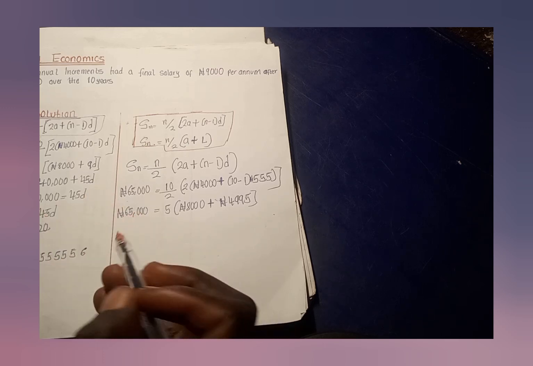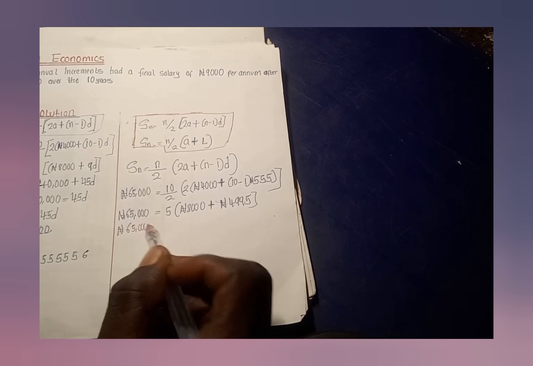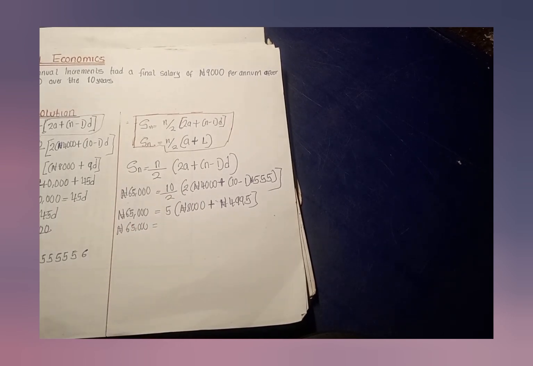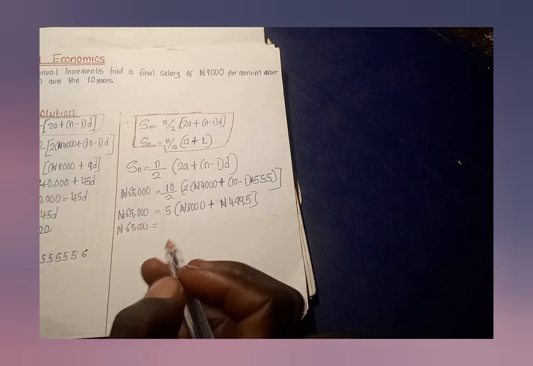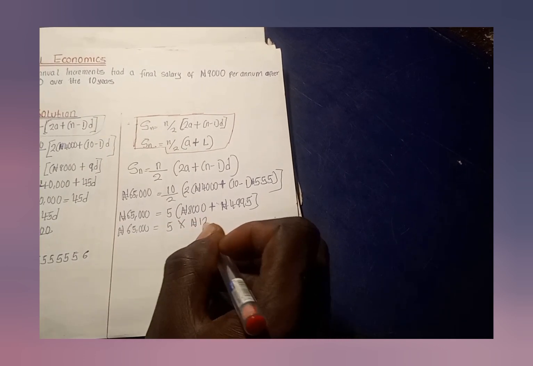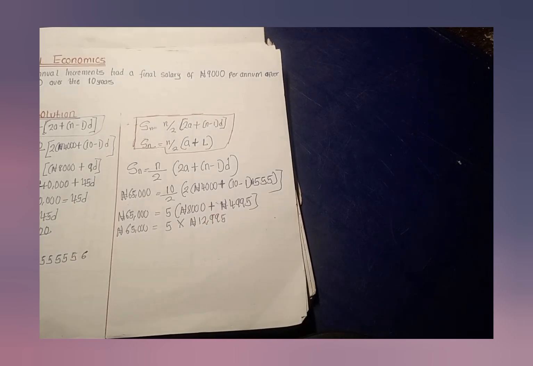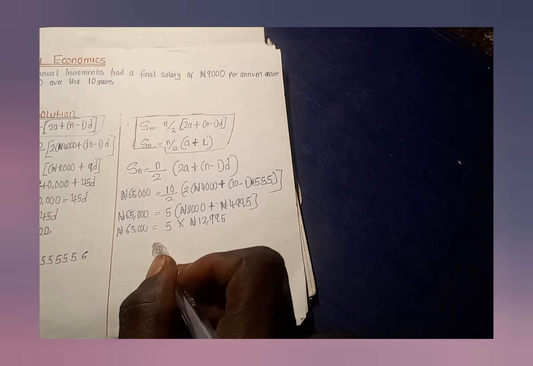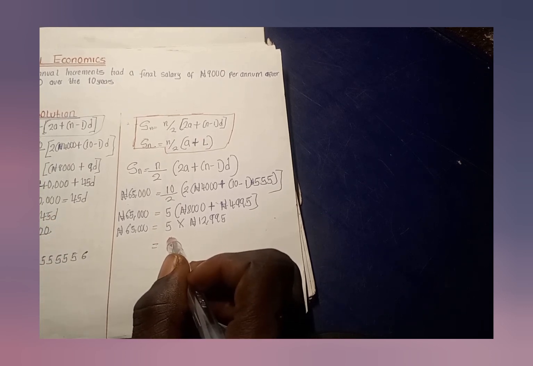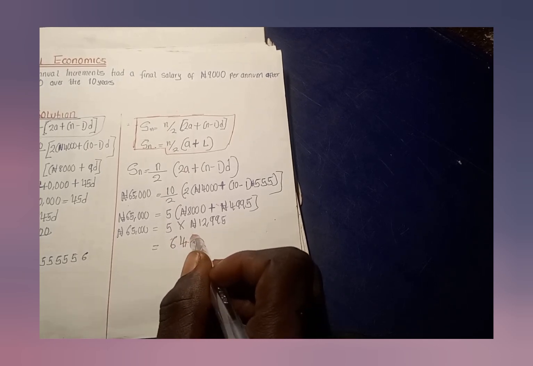So let's go on calculating. 8,000 plus 4,995 is about 12,995, times 5. Have you seen it? We have 64,975.